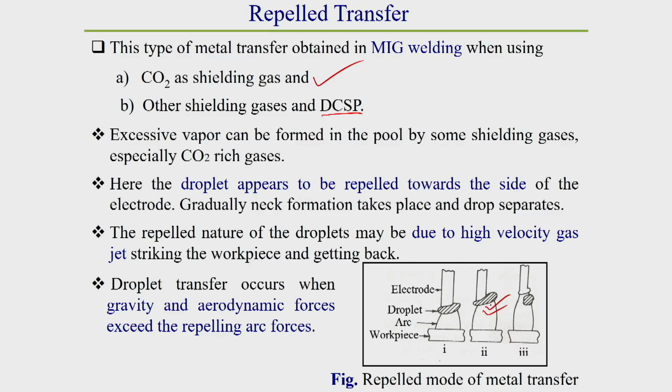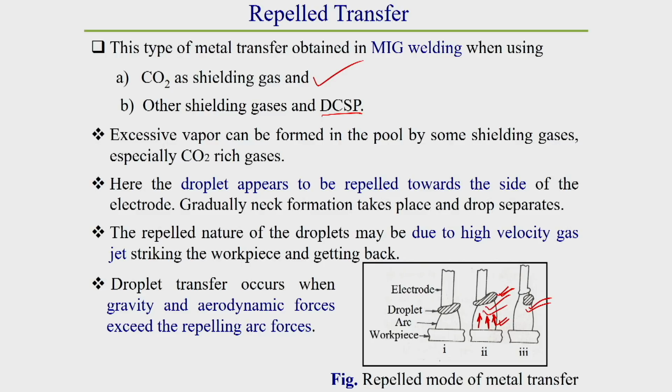When it is detaching from the electrode to the workpiece, if the gravitational force and aerodynamic force of this droplet exceed the repelling force created by these gases coming back, at that time the drop transfers from the electrode to the workpiece. This drop generally transfers sideways from the arc, which is shown in this figure 3.